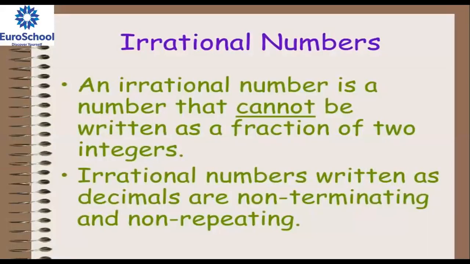Simple definition of irrational numbers: an irrational number is a number that cannot be written as a fraction. Now we'll understand. Fraction means like A by B, of two integers. Irrational numbers written as a decimal are non-terminating and non-repeating. So what is non-terminating? What is non-repeating? I'll explain.